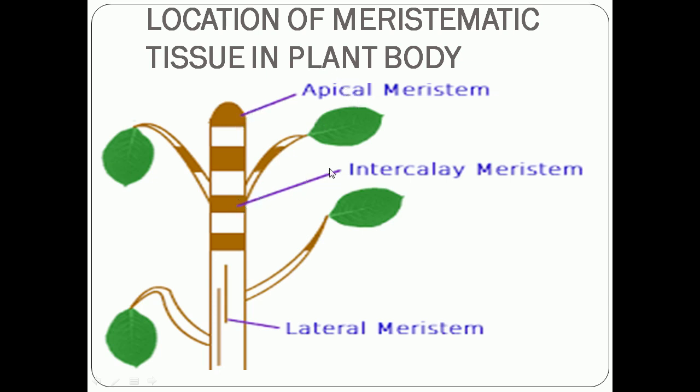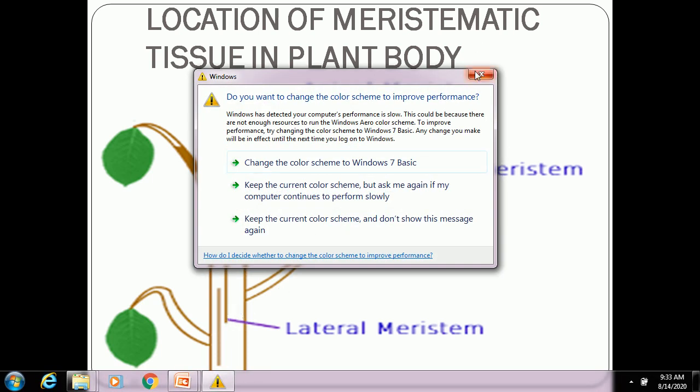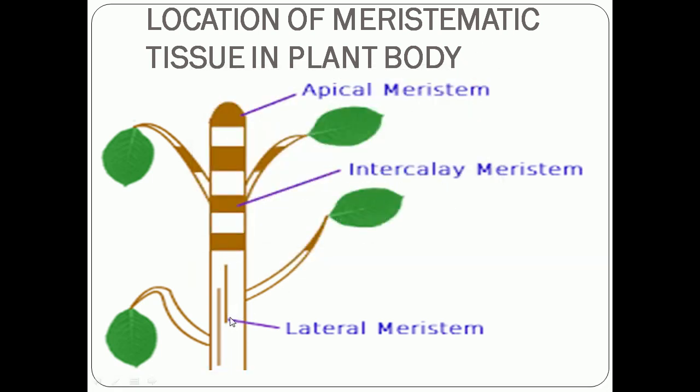Then intergallery meristem, I told, is located at the nodes of the plant. And lateral meristem helps in increasing the girth of the stem and the root. It is present in the middle, the central part of the stem or the root, and is involved in increasing the girth, that means the width of the stem or root.